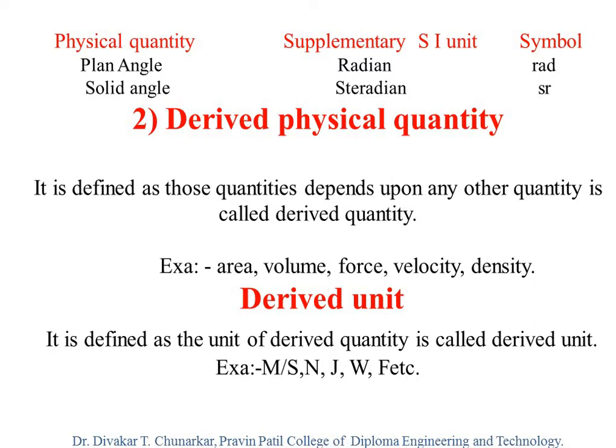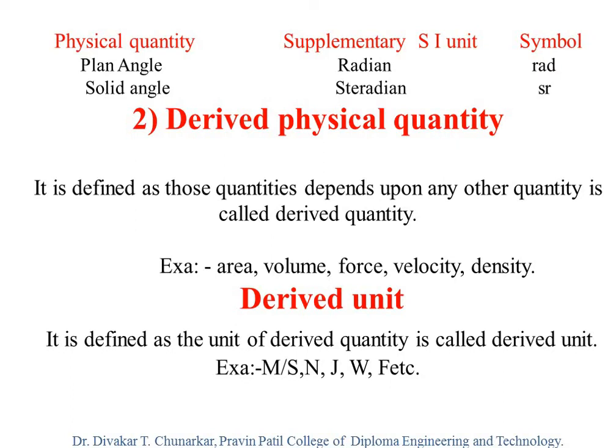So this unit depends on another unit, so that is called a derived unit. And those quantities that depend upon any other quantity are called derived quantities. So area is a derived quantity, volume is also a derived quantity, force is also a derived quantity, velocity is also a derived quantity, and density is also a derived quantity. So these quantities depend on another quantity.